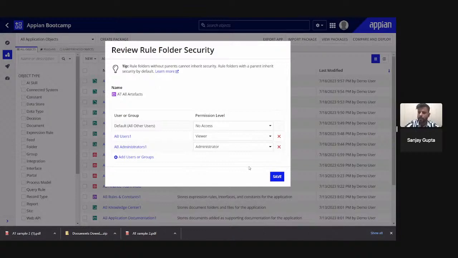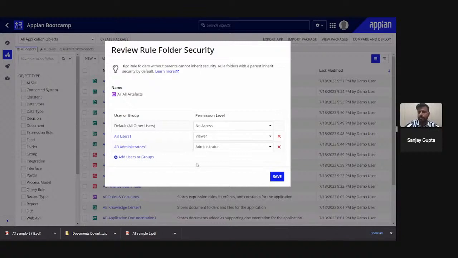As per the requirement, if someone wants all security levels, we add that user to the administrator group. If someone needs just viewer level security, just to check the data, and does not want to perform anything else, then we just add them into the all users group.